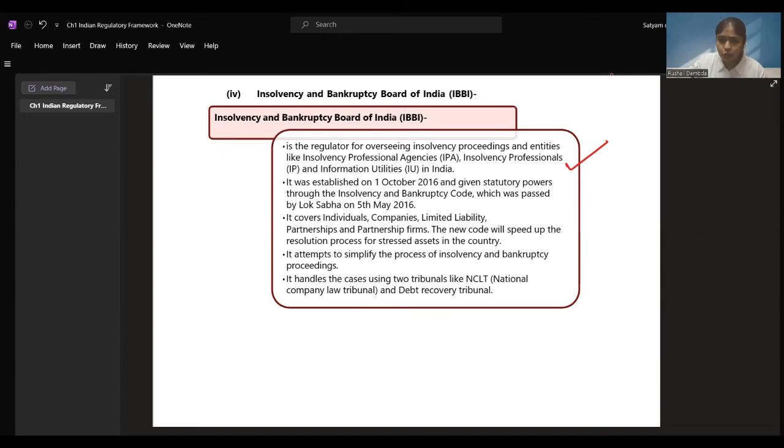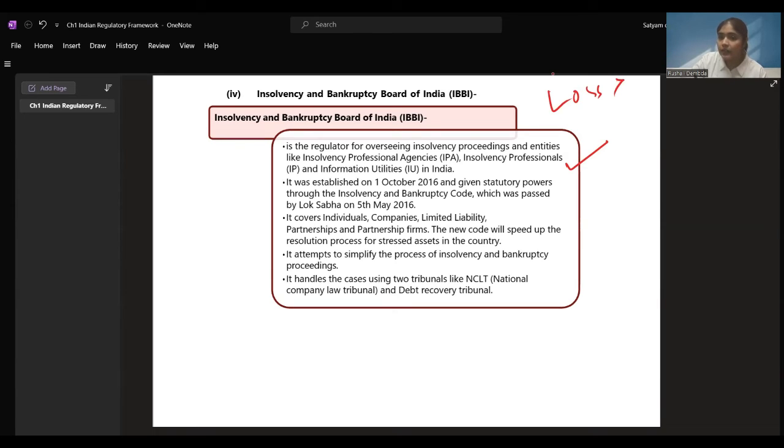All these things are given to you in CA Final. We'll just be discussing the Insolvency and Bankruptcy Board of India. It is the regulator overseeing insolvency proceedings, whatever proceedings are to be done when a person becomes insolvent. Insolvent means that the money one has to repay is not available or is insufficient.